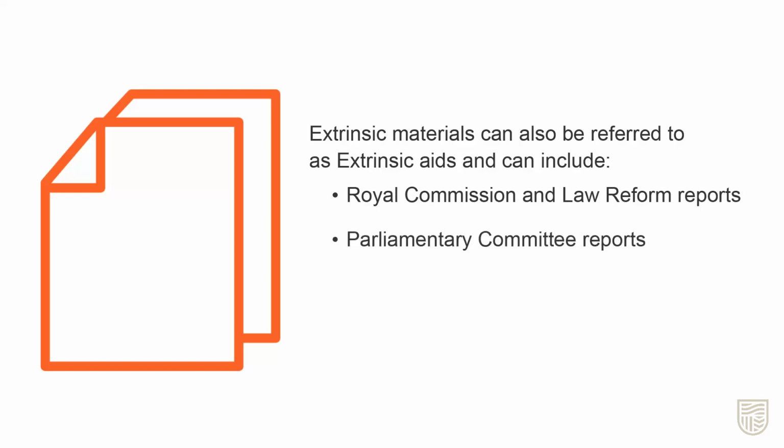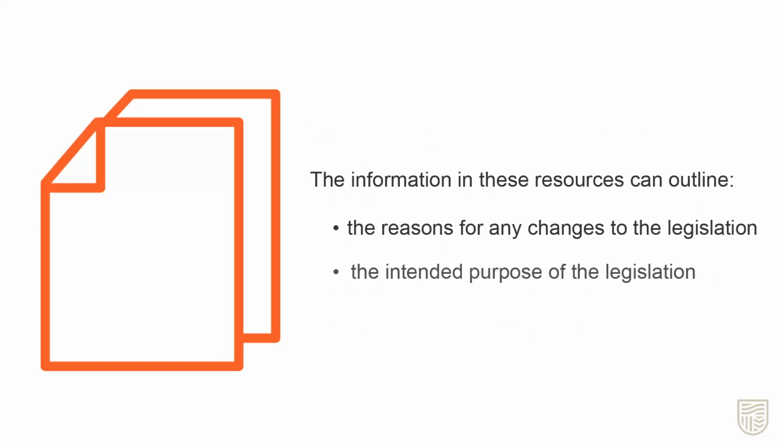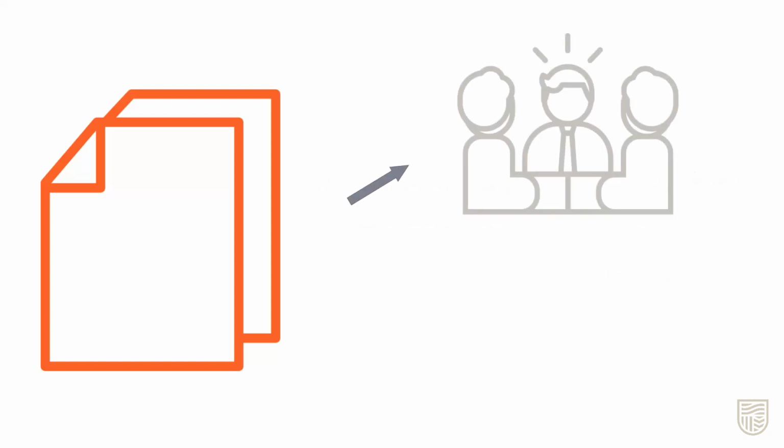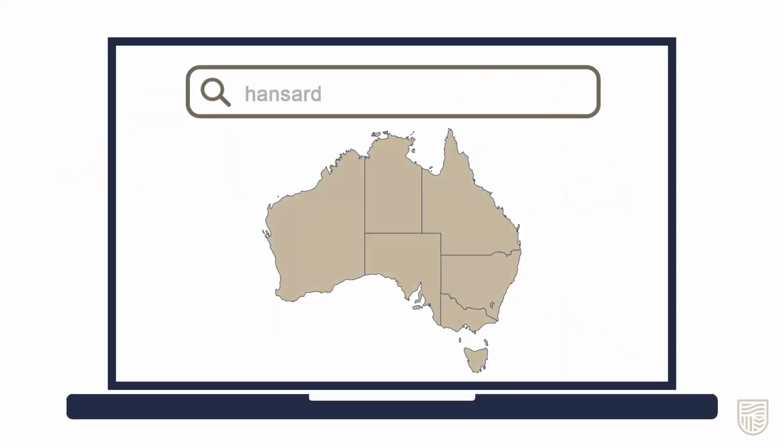Extrinsic materials can also be referred to as extrinsic aids and can include Royal and Law Reform Commission reports, Parliamentary Committee reports, explanatory notes or memorandums and bills, and second reading speeches. The information in these resources can outline the reasons for any changes to the legislation and the intended purpose of the legislation. This information can assist the courts to interpret the legislation in the future and you as a reader to understand the legislation.